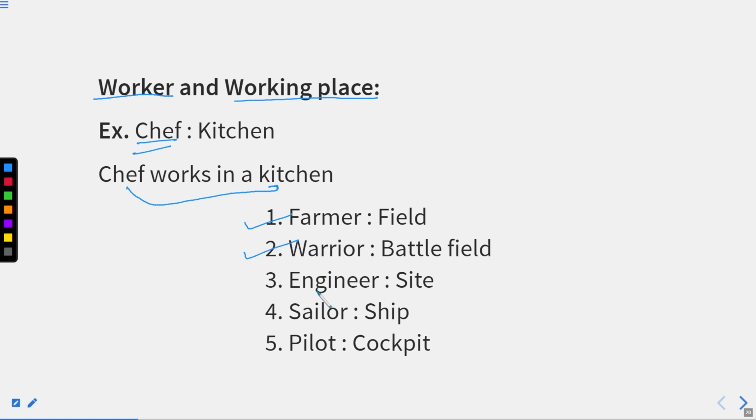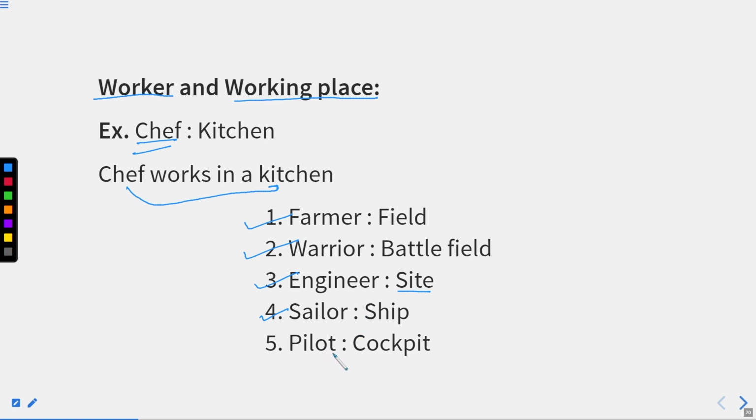Engineers. I'll take examples right now. A civil engineer works on a site. Site means the place where they work. They call it a site. A sailor. Those who are aware of the merchant navy, of navies, know that those who sail from one place to another in a ship are called sailors. Where are they doing all these things? In a ship. So a ship is the working place for a sailor.